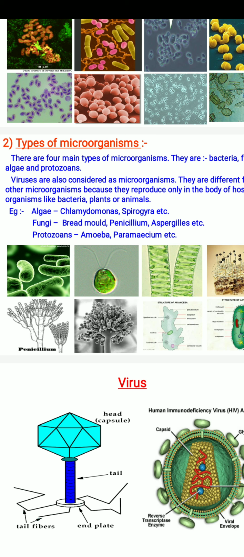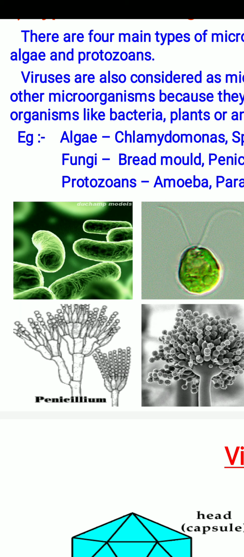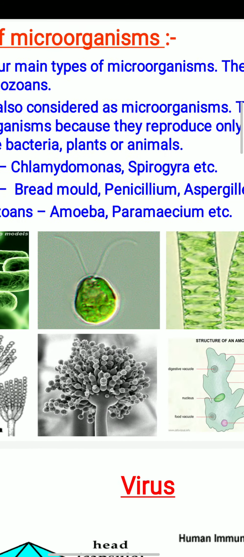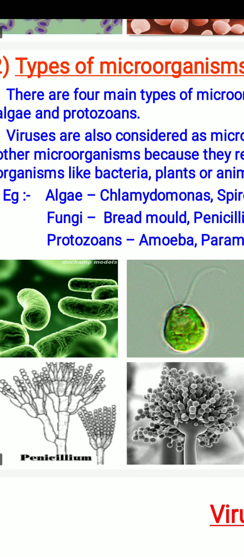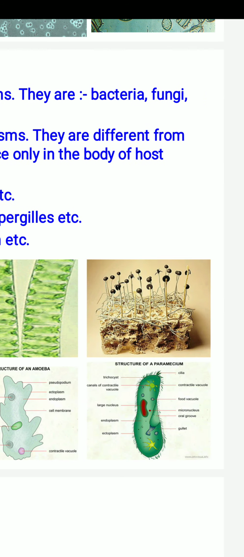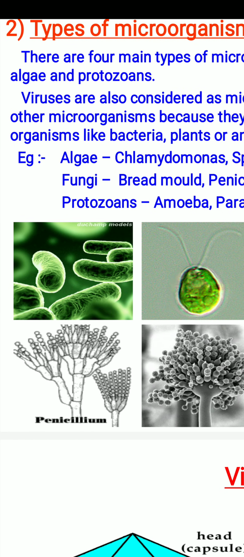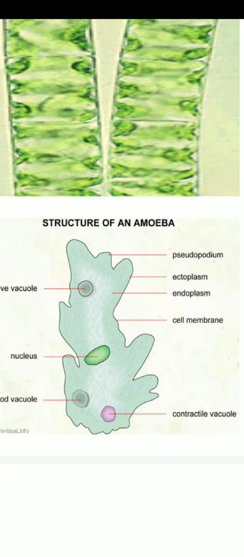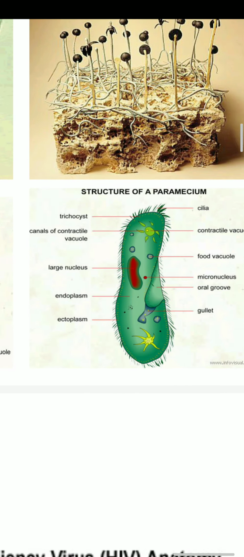You will see a beautiful picture of these microorganisms. You will see algae, green colored algae. Next we will see a fungus, Penicillium, and also a picture of amoeba and paramecium.